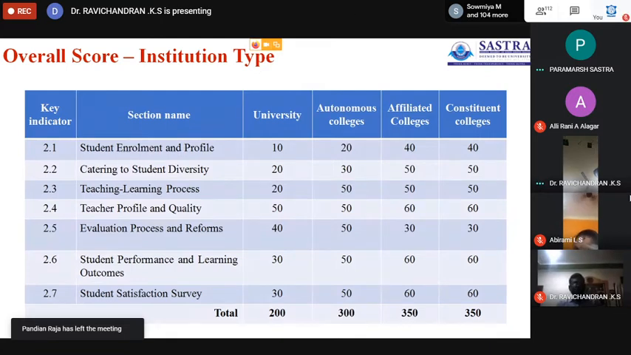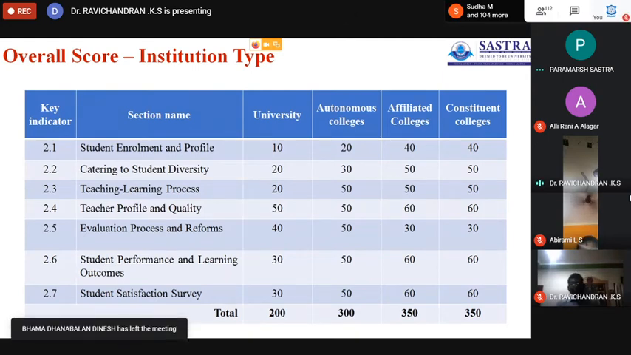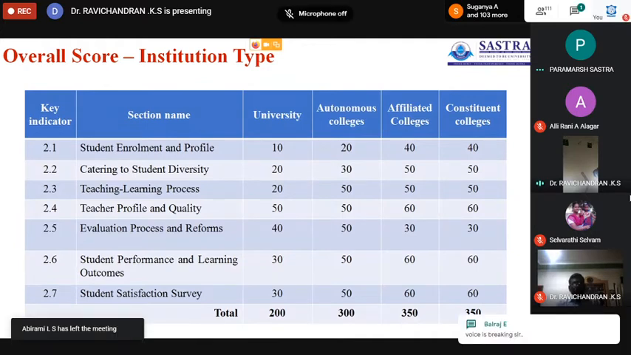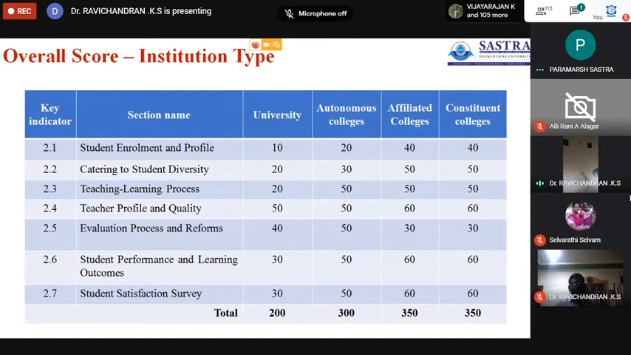autonomous institutions. Okay, the 350 points of the second criterion will be distributed over 7 headings: student enrollment and profile 40 marks, catering to student diversity 50 marks, teaching learning process 50 marks, teacher profile and quality 60 marks, evaluation process and reforms 30 marks, student performance and learning outcomes 60, and the student satisfaction survey 60. Okay, with this small introduction, I will move to each heading wise.